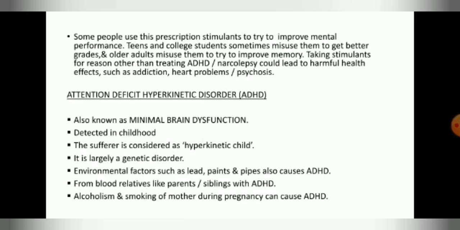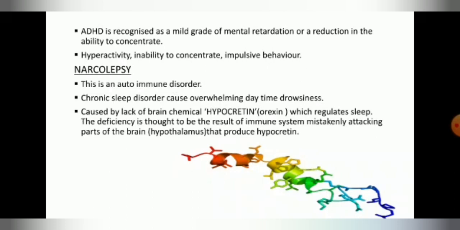Alcoholism and smoking of the mother during pregnancy can cause ADHD. ADHD is recognized as a mild grade of mental retardation or a reduction in the ability to concentrate. Hyperactivity, inability to concentrate, and impulsive behavior are the symptoms.